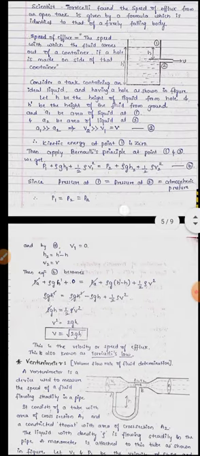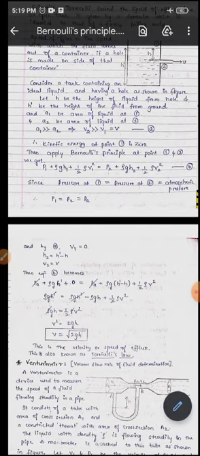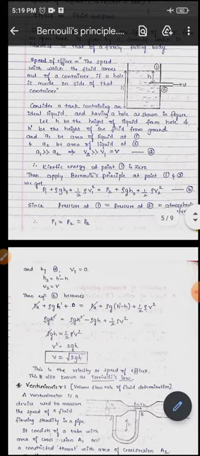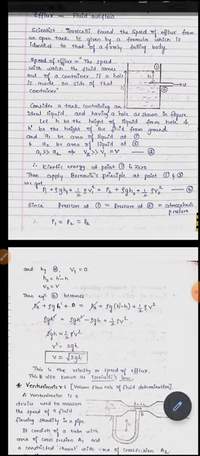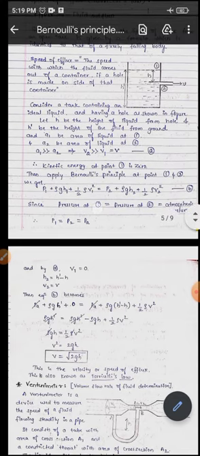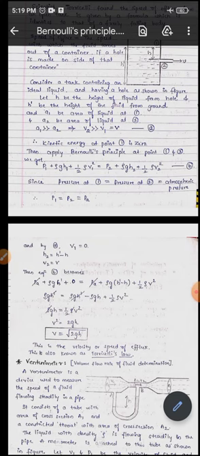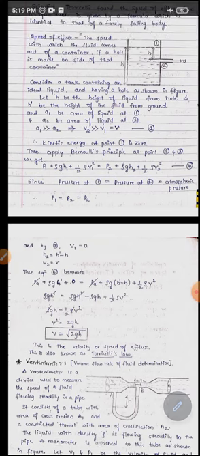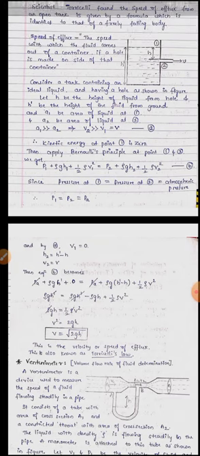Since point 1 also has the pressure from the atmosphere, because we are not applying any pressure here, whatever pressure is there is due to the atmosphere at 1 and also at 2. So the pressure at point 1 is equal to the pressure at the second point, that is equal to the atmospheric pressure. So we can write P1 is equal to P2 is equal to PA.